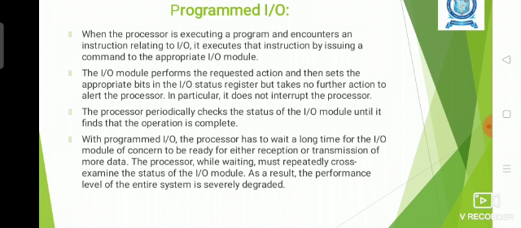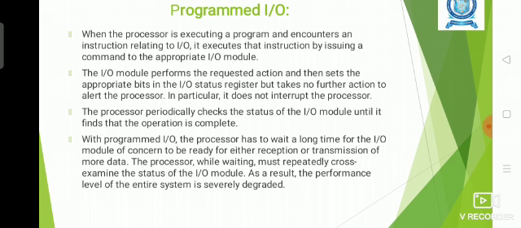So the processor will periodically check the status of the input-output device, whether it has completed the assigned task. In programmed input-output, in this way the operations will be performed between the processor and the input-output module. In this particular method, the processor has to wait for a long time for the input-output module to complete its operation and to be ready for the next transmission, since the speed of the input-output module is much lesser than the processor speed.